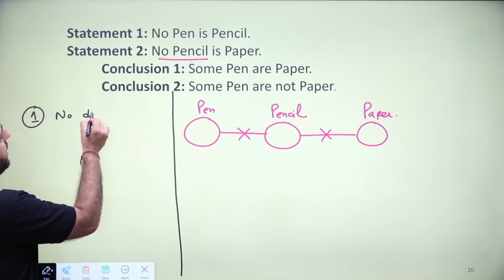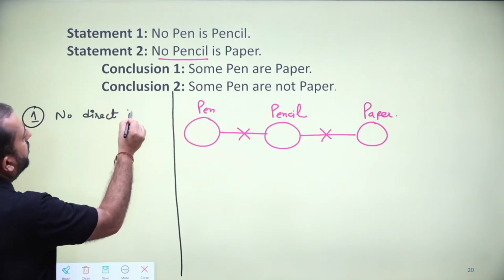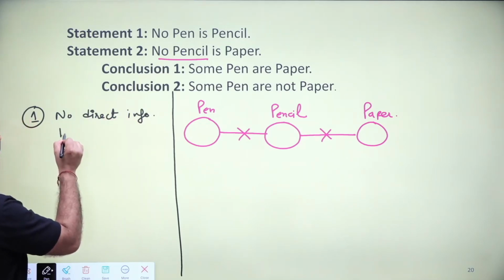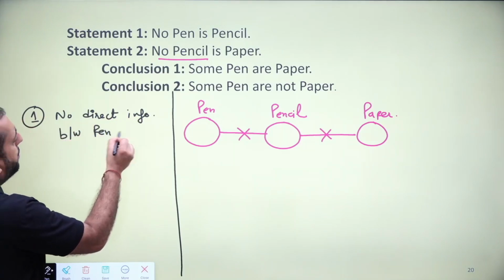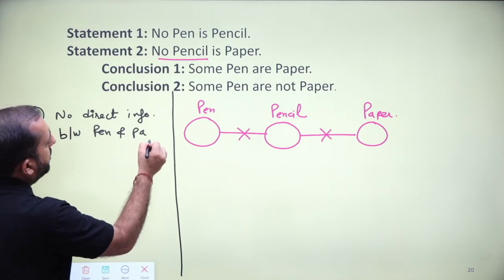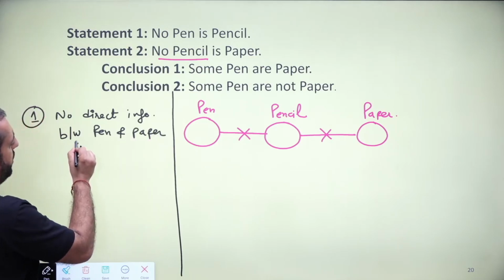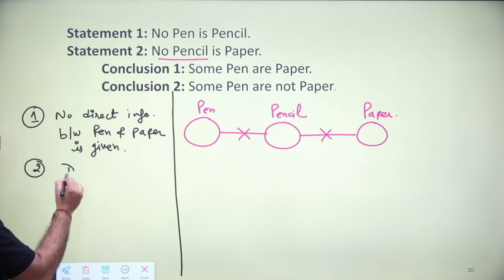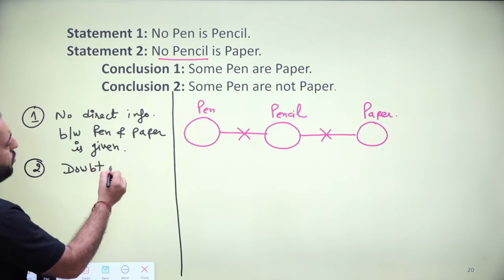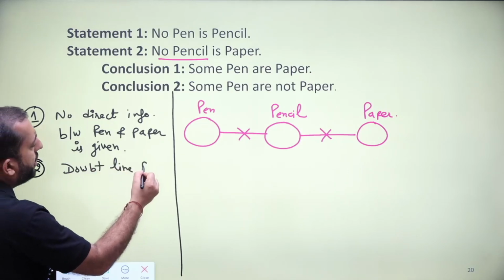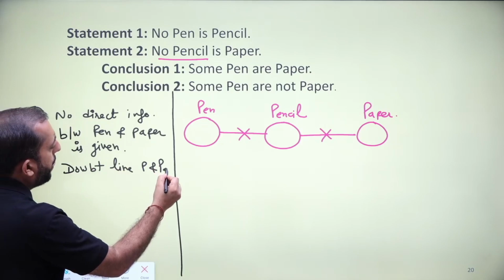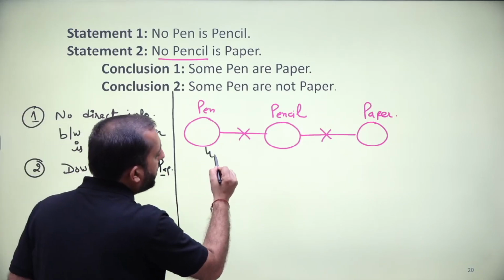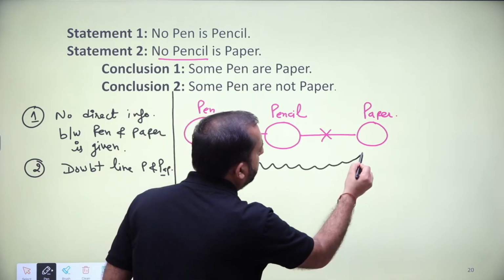No direct information between pen and paper is given. So, doubt line. So, we will draw a doubt line between pen and paper.